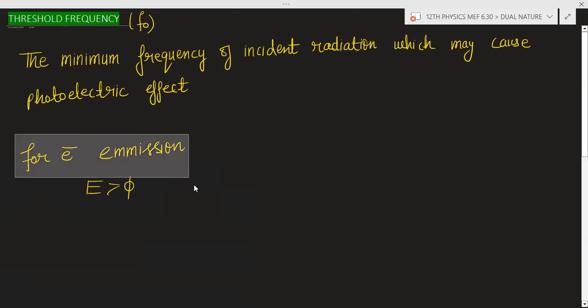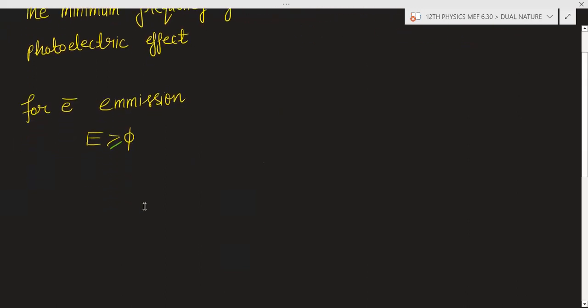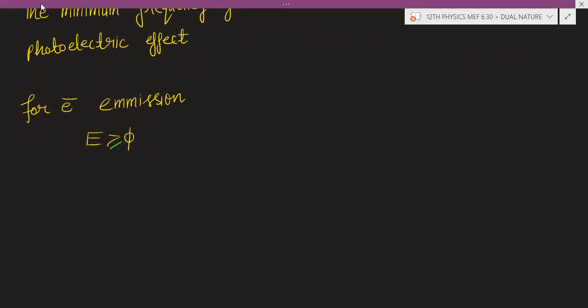We know that for electron emission, the energy supplied should be either greater than the work function or equal to the work function. Then only there will be electron emission. So the energy of the photon E, which is h into f, is greater than or equal to phi, the work function.